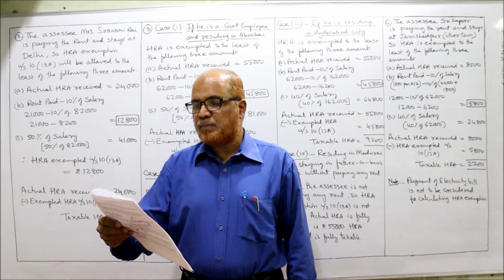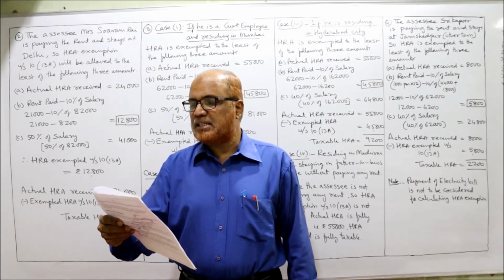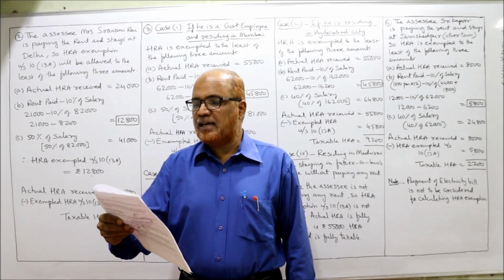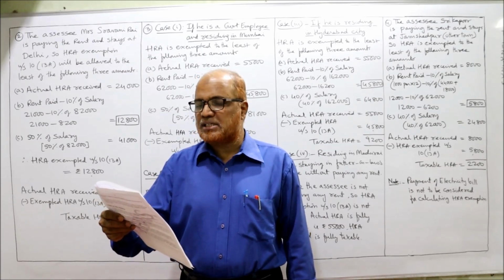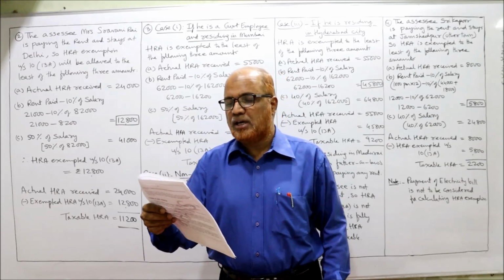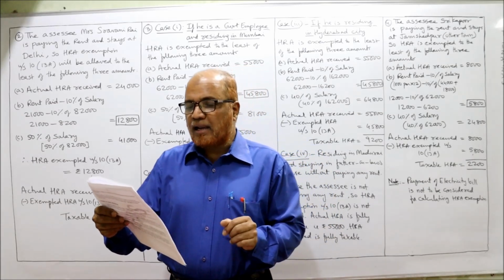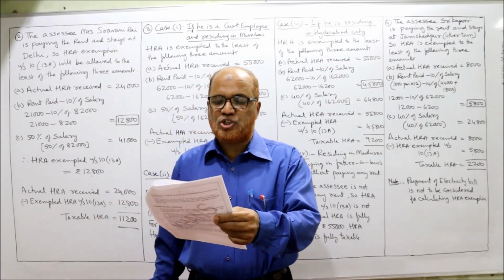Her salary particulars per annum are as under: basic pay 82,000, dearness allowance 38,000, CCA city compensatory allowance 16,000, and HRA house rent allowance 24,000. Rent paid by her is 21,000. Calculate the exempted amount of HRA.